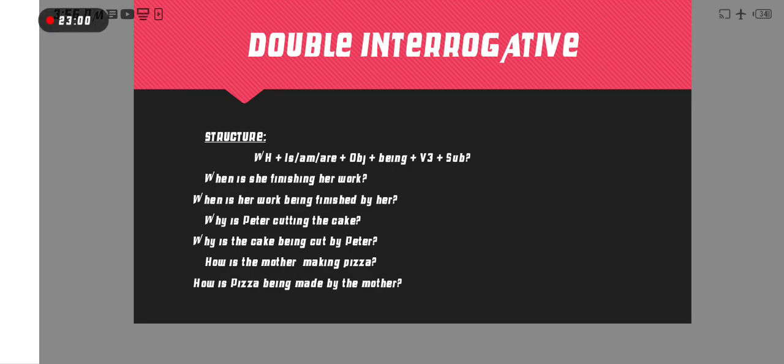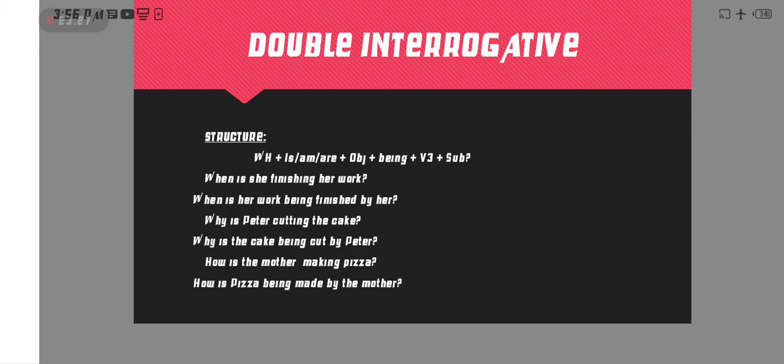The structure is that we always put a WH word at the start of the interrogative structure. So the example is: when is she finishing her work? First when, then the object is her work, so we are using is for her work being finished, third form, by, and the last one the subject, her.